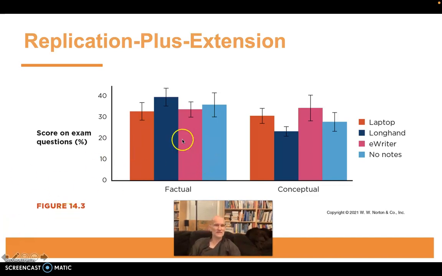But the point of a replication plus extension study is that we've added some conditions to the original study. It is in a way a complete replication, but a replication with some added conditions.